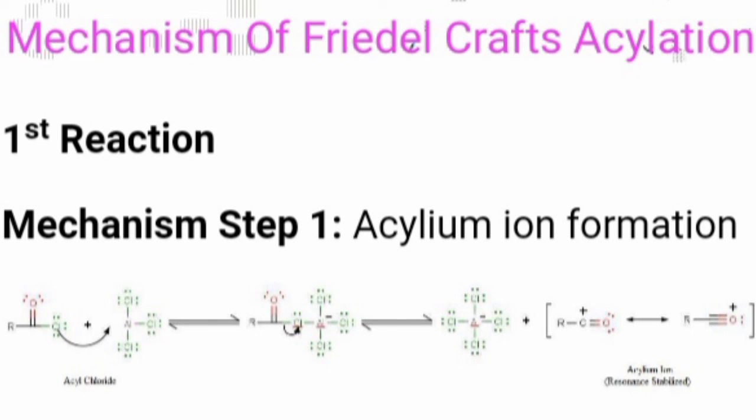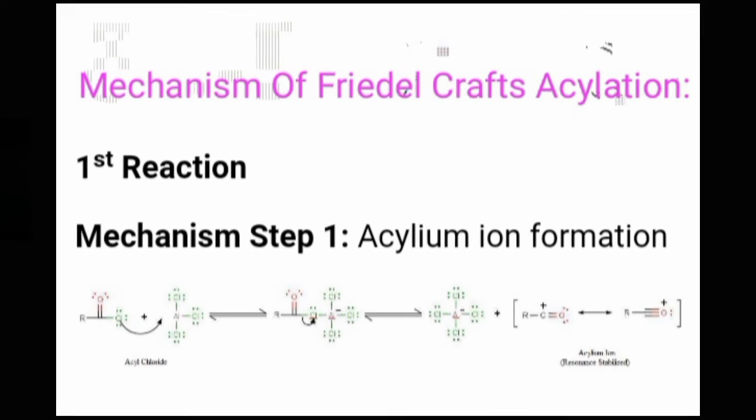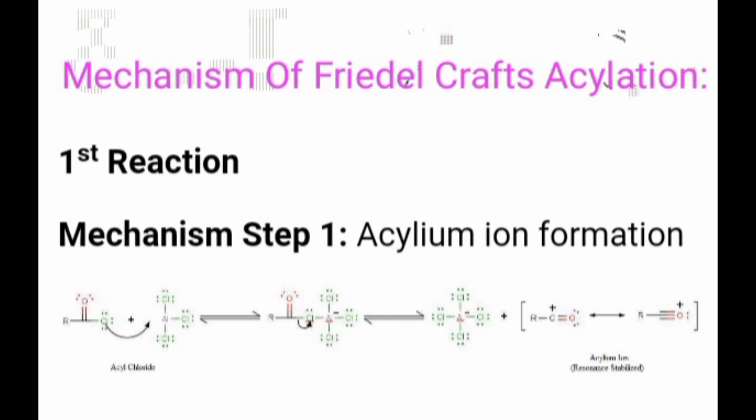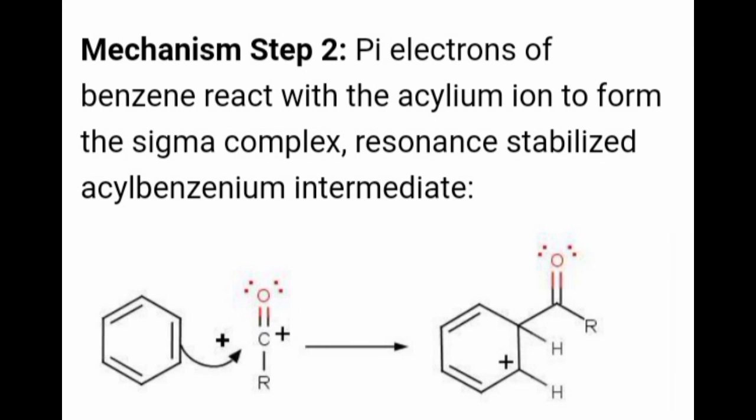You can see RC=O. Here carbon carries a positive charge, but if an electron from oxygen is transferred to C=O, the C=O gets converted to a triple bond, and the positive charge in the other resonance stabilized structure is carried by oxygen here. In such a way, the first step is completed, which is formation of the acylium ion.